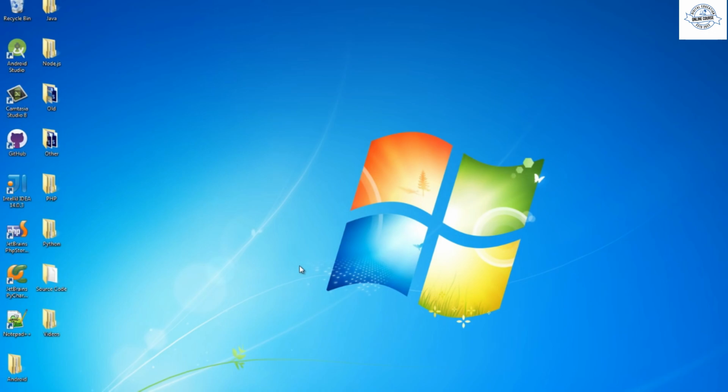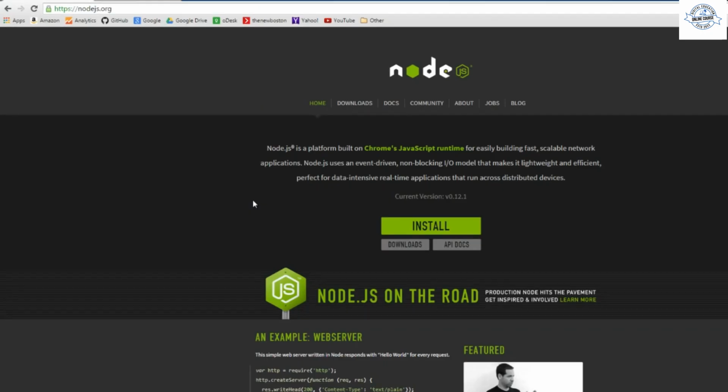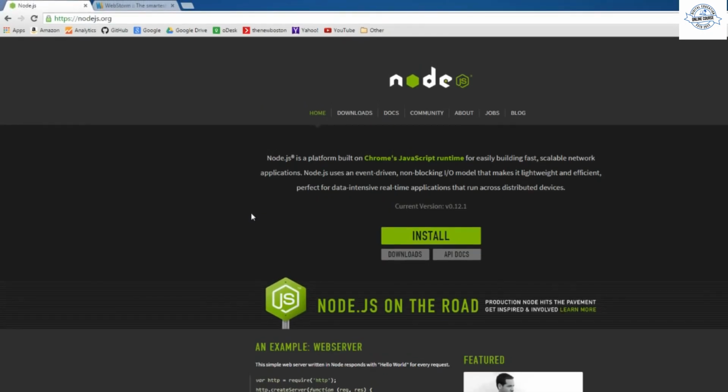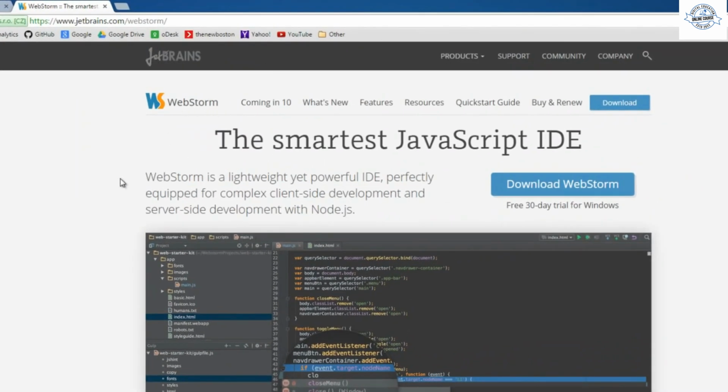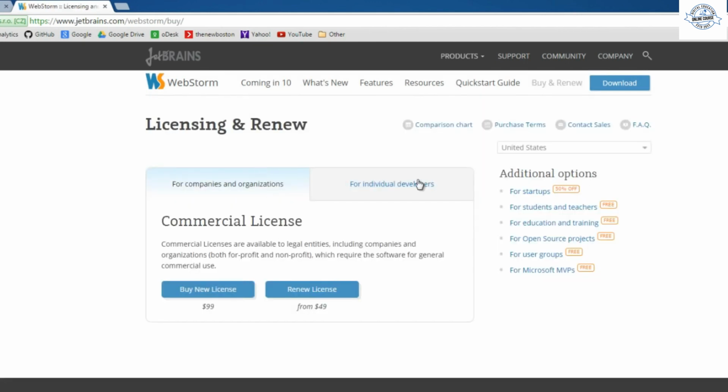So first of all, I want to mention that I am a big fan of free IDEs and pretty much software that you can develop Node.js in. However, for this tutorial series, I'm going to be using a JetBrains IDE to type all my code, and I highly recommend it. If you actually buy this, then it is, let's see, $50. But guys, trust me, you want to download this IDE. It is hands down the best platform for developing Node.js applications.